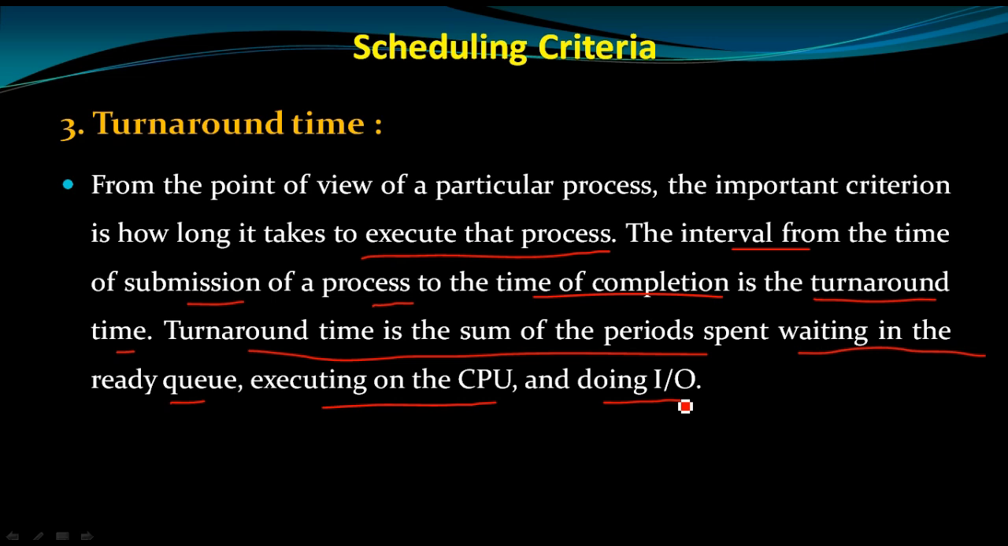So the interval from the time of submission of the process to the time of completion, that is, completion time minus submission time, is the turnaround time of the process.